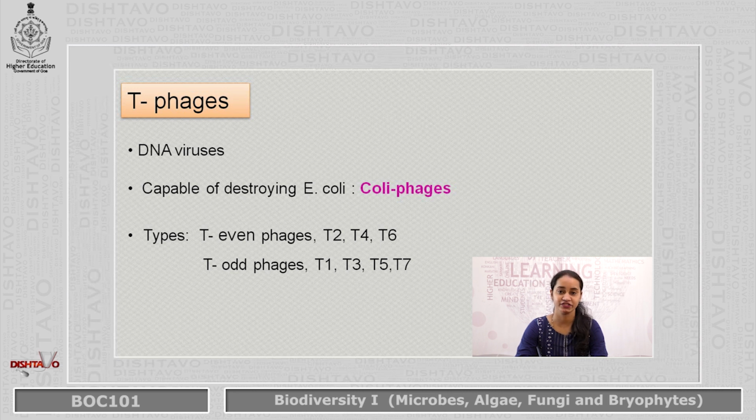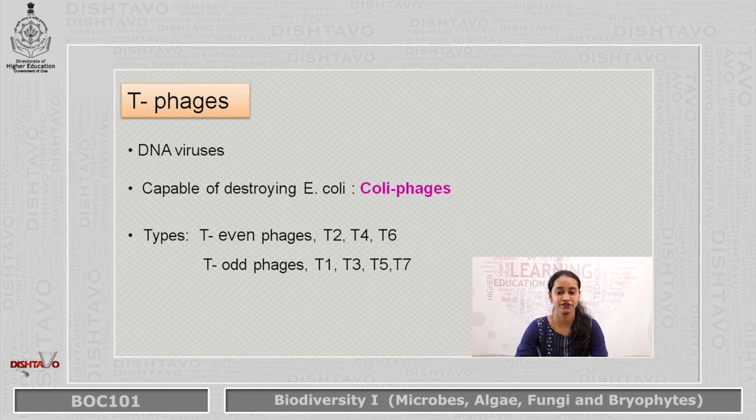Now what are these T phages? These T phages are one of the important types of the bacteriophage. They are classified under DNA viruses because they contain genetic material that is double-stranded DNA. These T phages are also called coli phages. Now why are they called coli phages? It is because they are capable of destroying one of the known bacteria, that is E. coli. So along with that, other T phage viruses are also called coli phages.